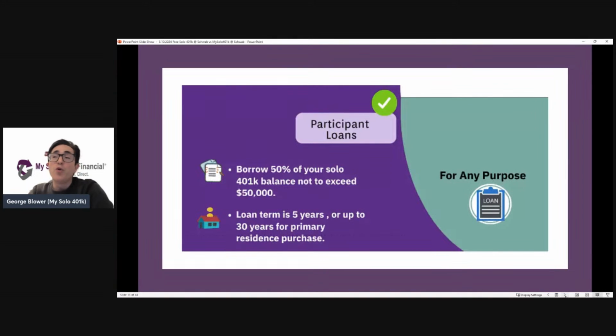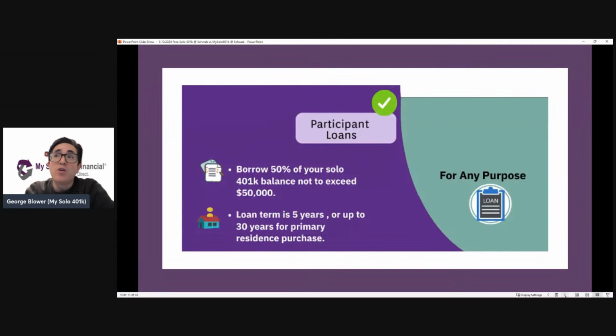You can take a 401k participant loan. This could be like an emergency fund, or it could be if you want to invest in your own business, or if you want to remodel your house. Under the rules, that's not going to be considered a taxable distribution as long as it's documented as a loan, which we handle the documentation requirements for, and paid back according to the payment schedule.